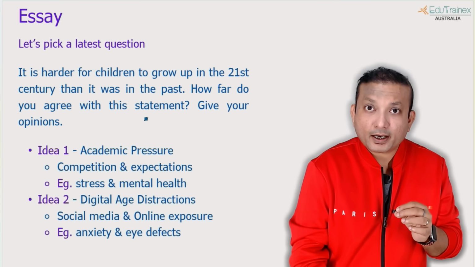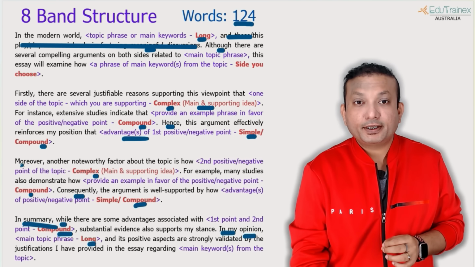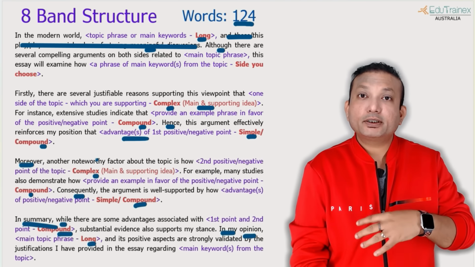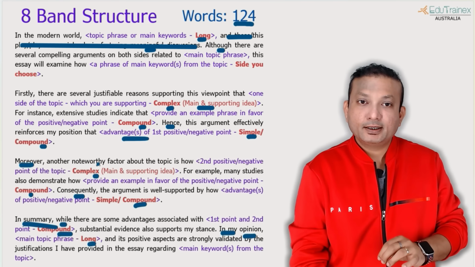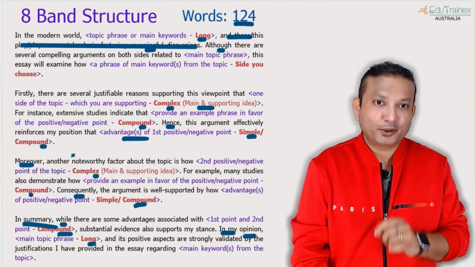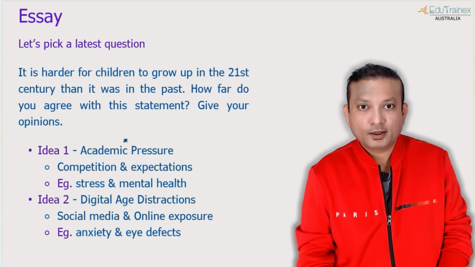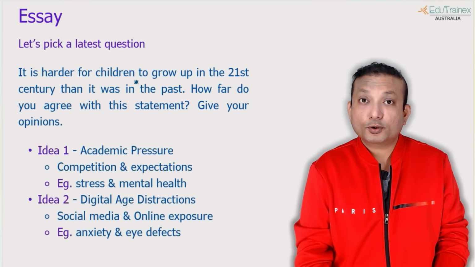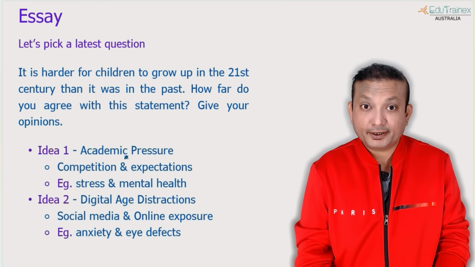Now let me go back one page and tell you one more thing about disadvantages and advantages type of essay. Over here, instead of moreover, if it is an advantage and disadvantage type of essay, then you can replace it with but, however, in contrast. So in the first paragraph you talk about advantages, in the second paragraph, because you are contrasting, you indicate that using appropriate conjunctions. That's the only change that is required. So what you need to do is think first. What is the main idea that I'm going to use? 2 main ideas. Okay, and because it is also going to a reviewer, you just can't write any irrelevant content. It has to be relevant and appropriate.